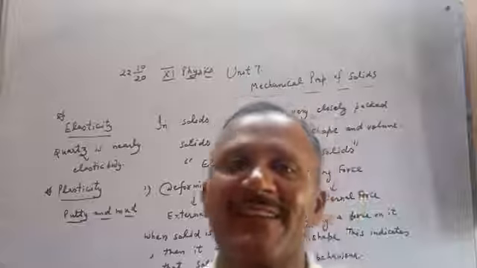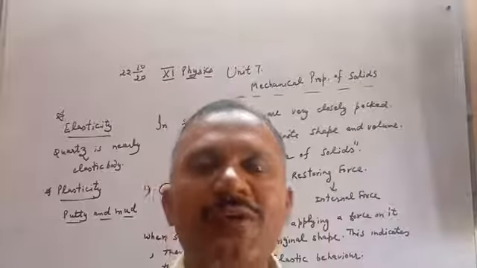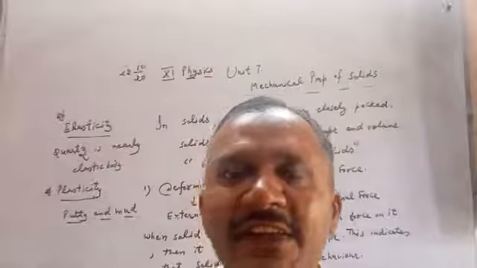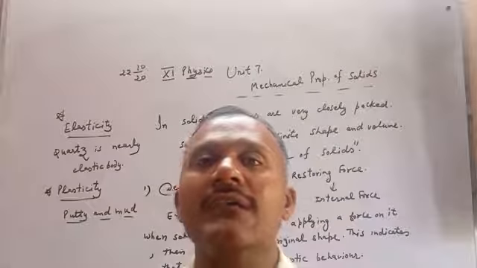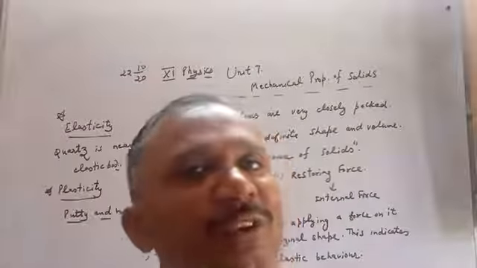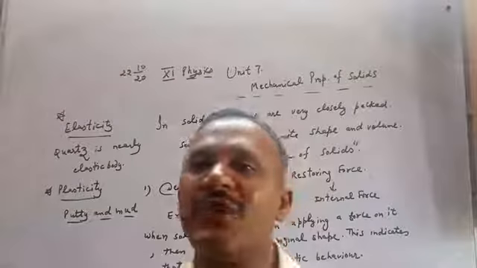Elasticity and plasticity. Today we are going to discuss in the live session, starting with what is the cause of elasticity of solids. We will start from here, so go through this audio video.